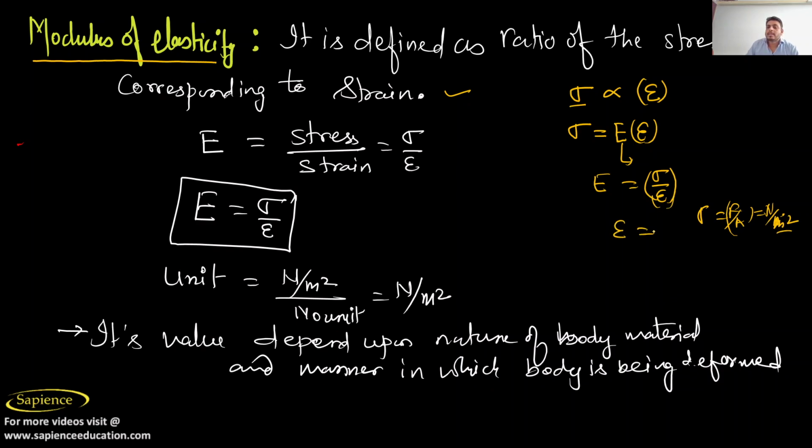What is the unit of strain? Strain is your change in length by original length. So length, that is meter, will cancel out, so no dimension at all. So strain has no dimension. Strain has no dimension, right?